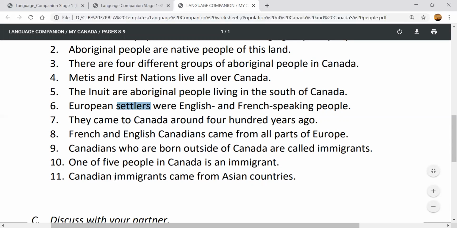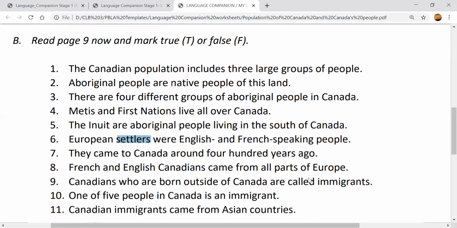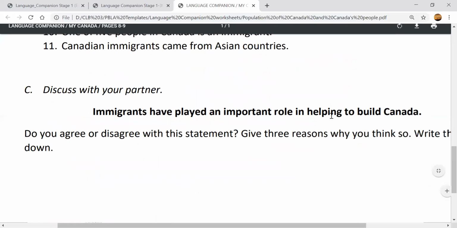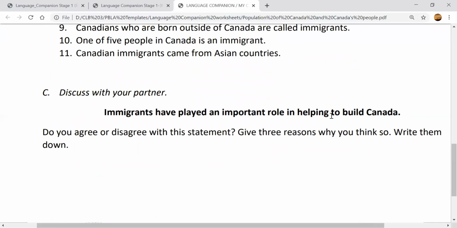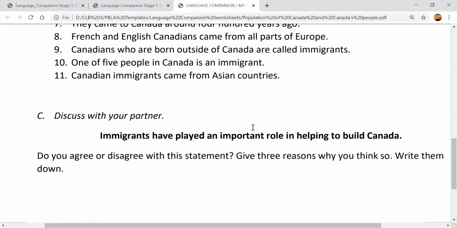And number 11, Canadian immigrants came from Asian countries. Okay, so these are true or false. You're going to mark T or F. And the last question, I want you to not write it. Give me the answer in a voice message, please.